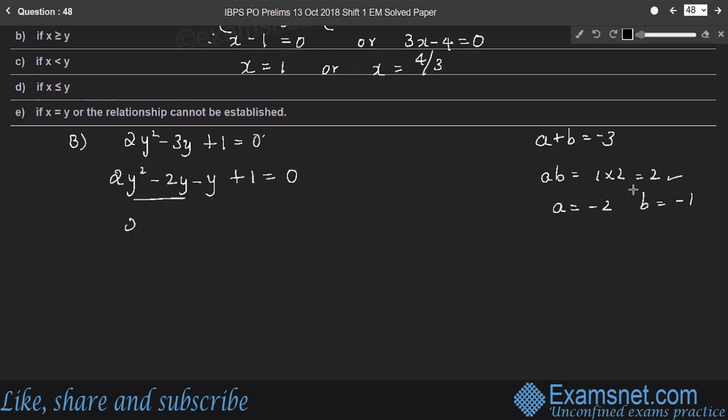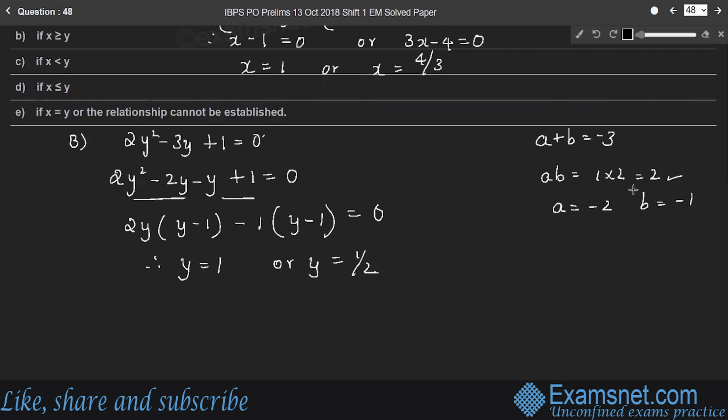Take the first two terms where 2y is common; y minus 1 is the remaining term. In the last two terms, minus 1 is common. So the remaining term is y minus 1 is 0. Therefore, y is equal to 1 or y is equal to 1 by 2. Right? Therefore, for x and y, what is the relation between x and y?